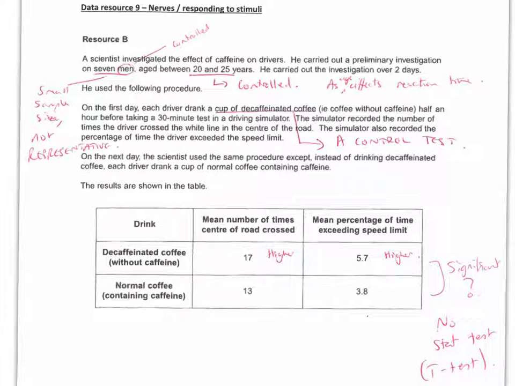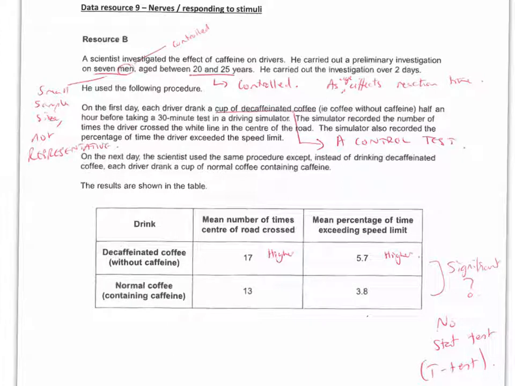This allows you to prove that it is the caffeine in the coffee that has the effect on driver performance. You can't just have no control or water. It has to look the same so that you can prove it's not a psychological effect of having coffee.